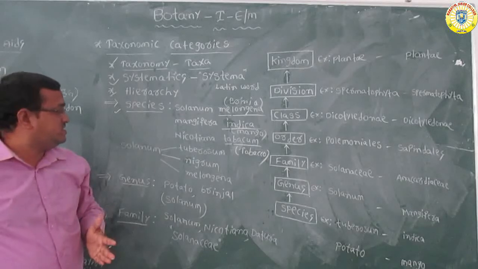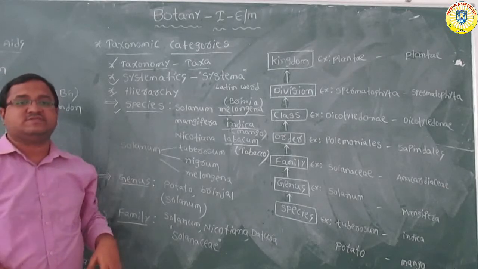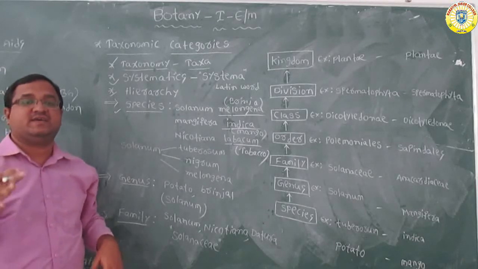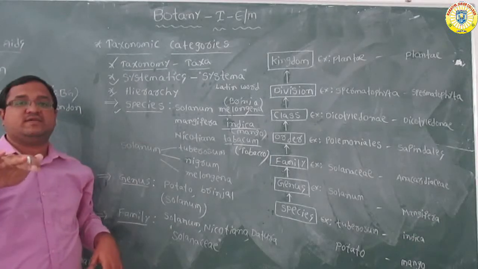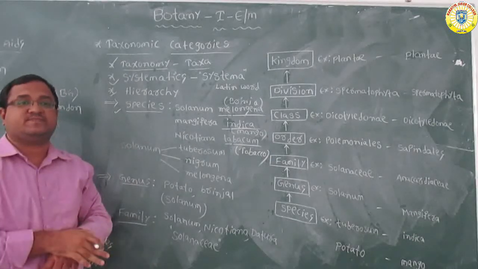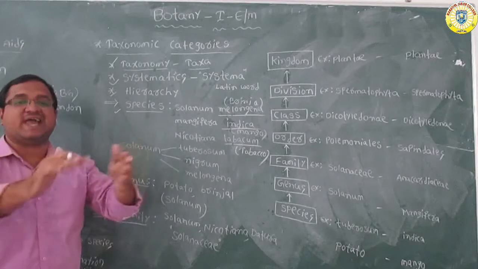Sometimes a genus contains more than one species which have the same morphological characters.